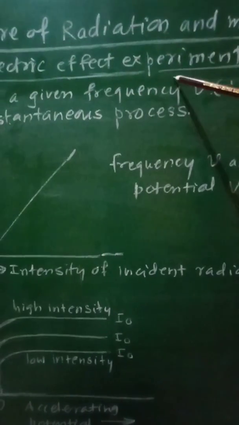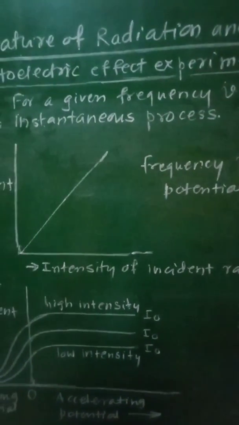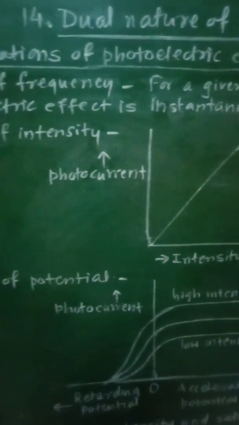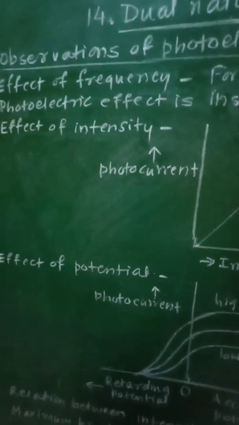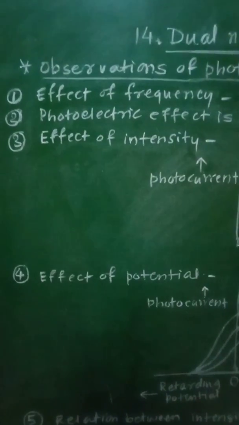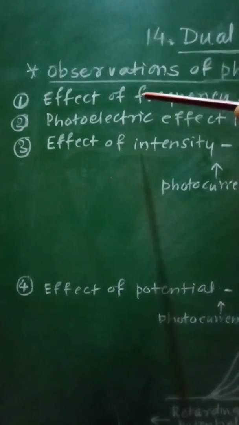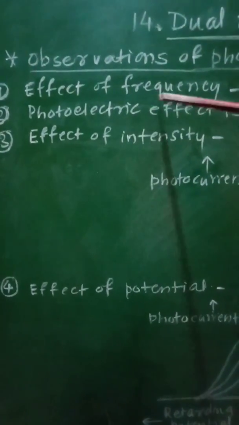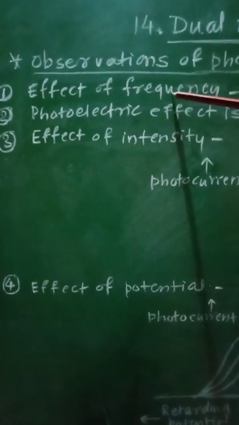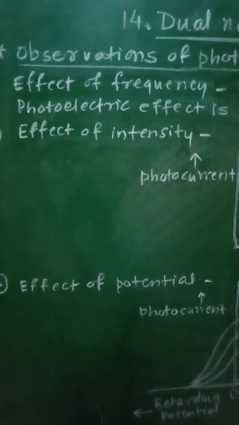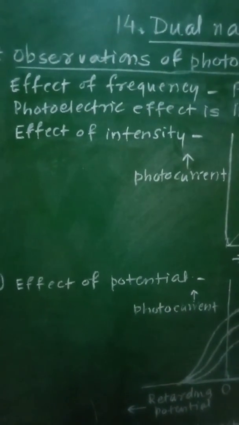When the experiment was carried out related to the photoelectric effect, some observations were made, and these observations are as follows. The first observation is related to the effect of frequency of incident radiation.